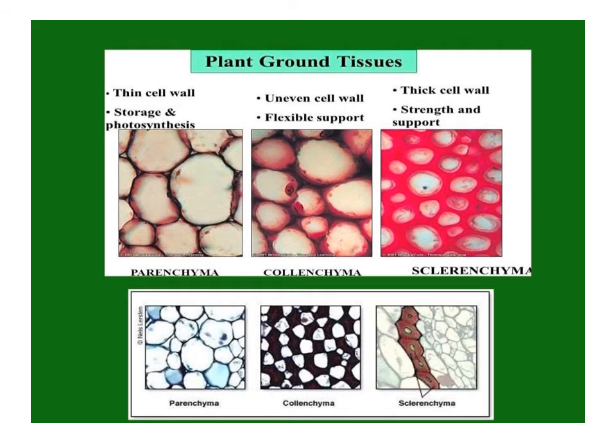Ground tissues consist of different types of the permanent tissues or simple tissue: parenchyma, collenchyma and sclerenchyma. Parenchyma has thin cell walls, and its function is storage and photosynthesis. Collenchyma has uneven cell walls and gives flexible support, and sclerenchyma has thick cell walls for strength and support.